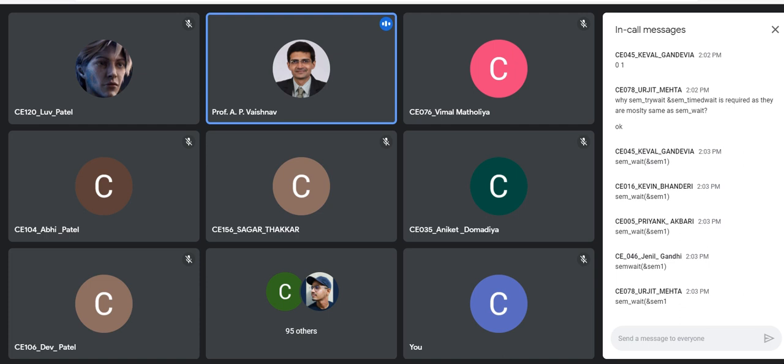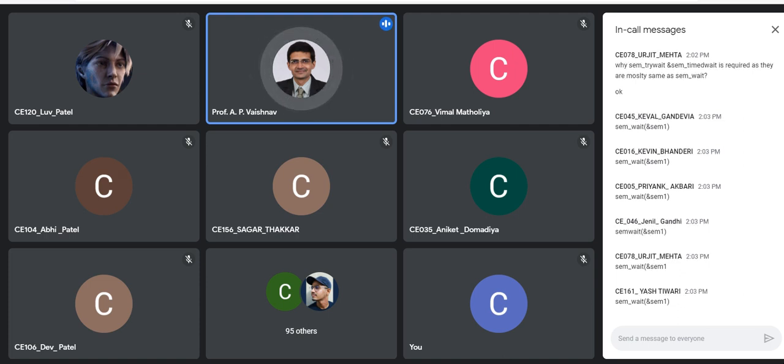Good. Now the only thing that is left is signal. We don't have a signal function. We have the sem_post function. But before that, let us revise what sem signal is doing. First step, it increments. Then what does it do? Even after increment, if the value is still less than or equal to 0, what does that mean?